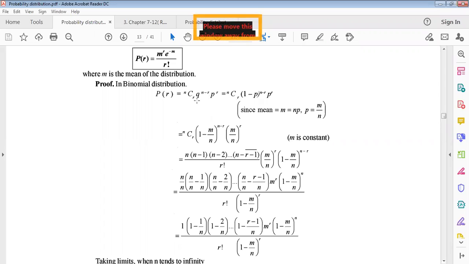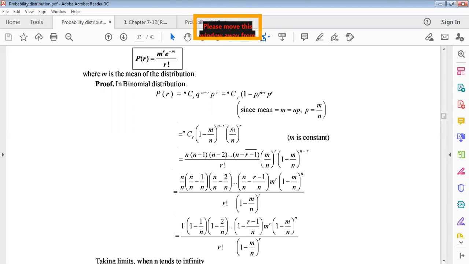So we can substitute q, because p plus q equals 1, total probability equals 1. This way q equals 1 minus p, so we get nCr (1 minus p) to the power n minus r, times p to the power r. The mean equals np, and so p equals m divided by n. Now putting p equals m by n, where m is a constant, because the mean can never change, we get 1 minus m by n.